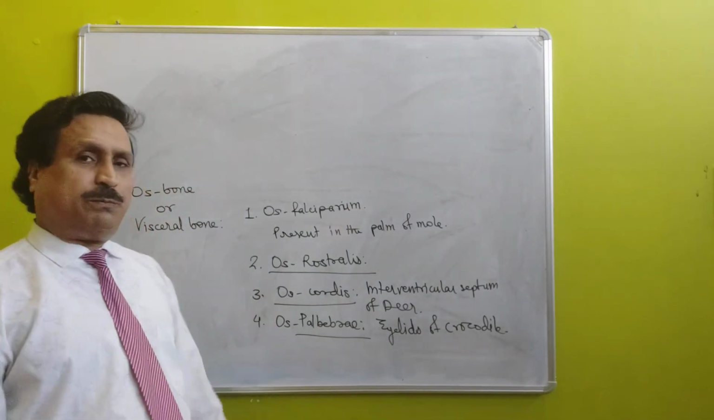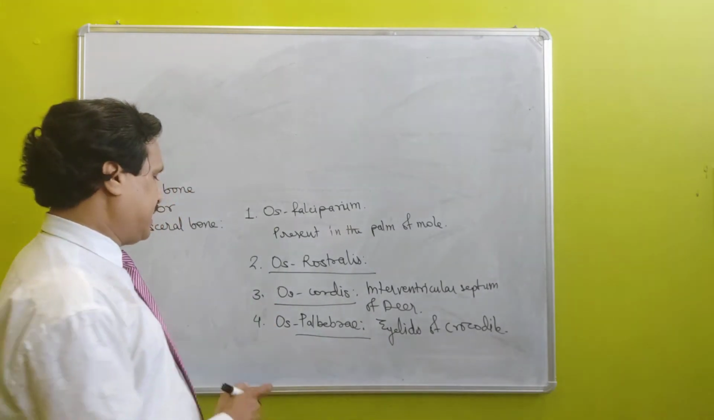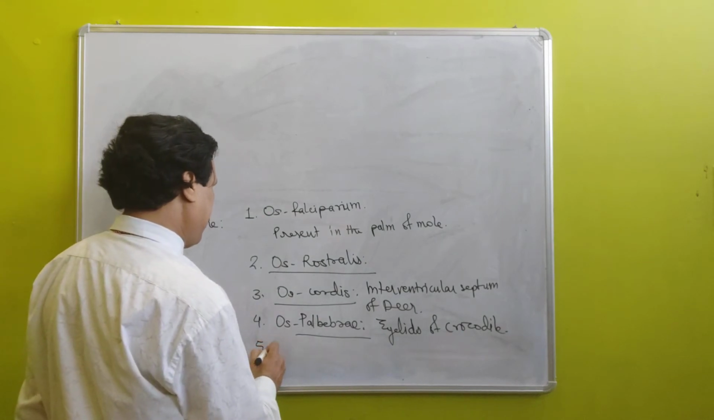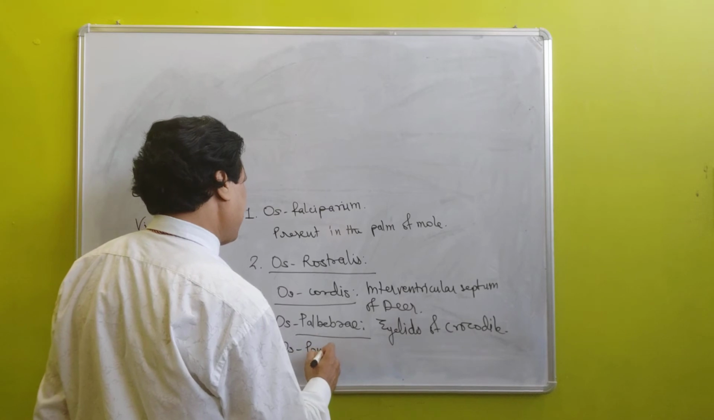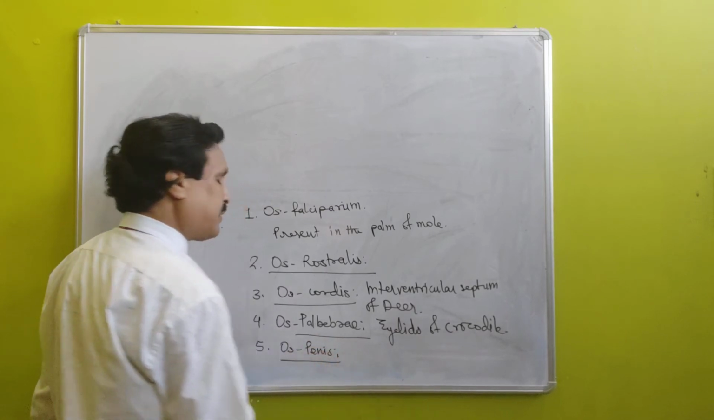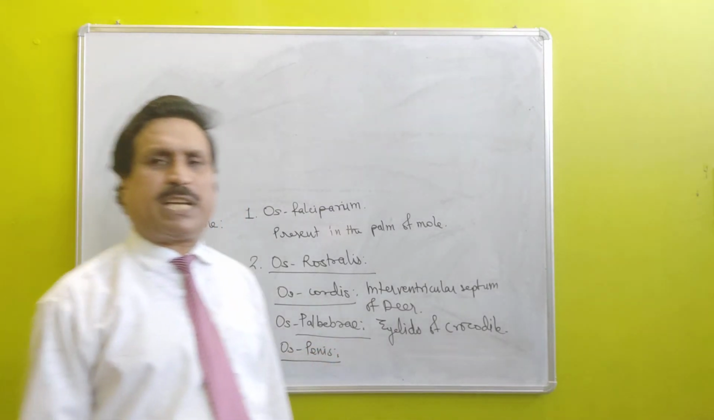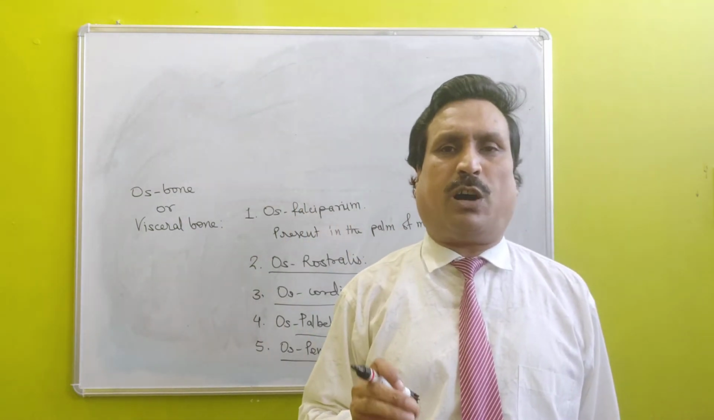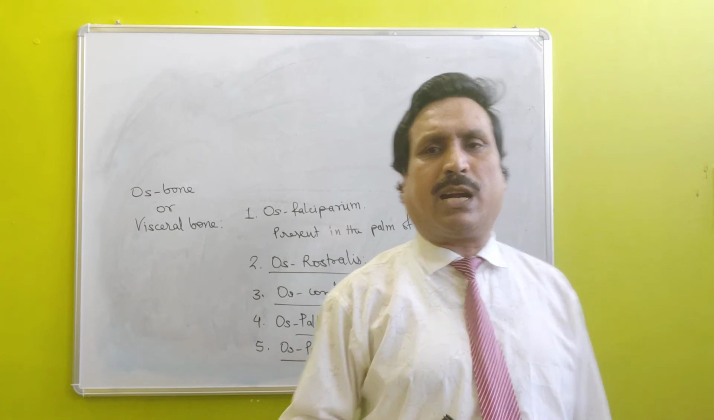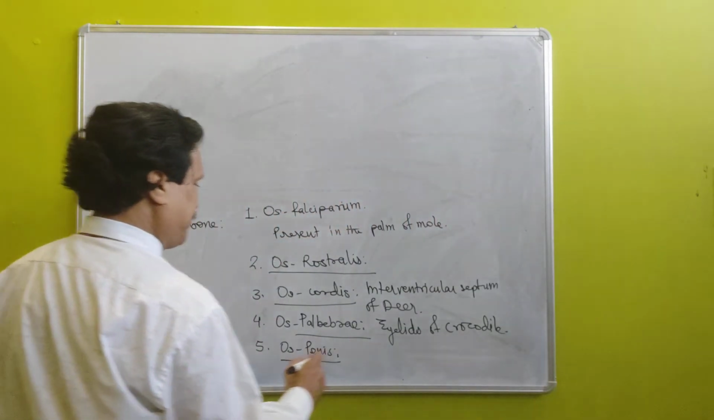Now, fifth type of visceral bone is OS penis. OS penis is fifth type of visceral bone which is present in the penis of rodents and carnivorous mammals.